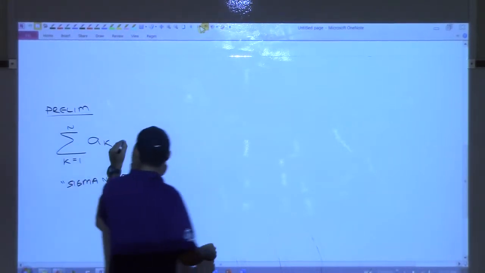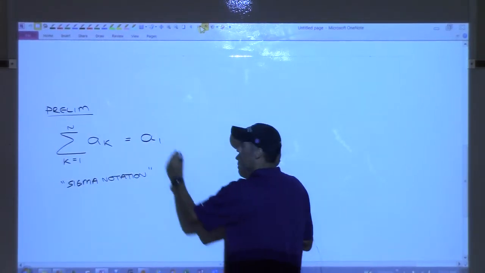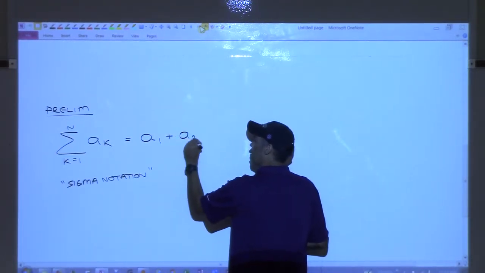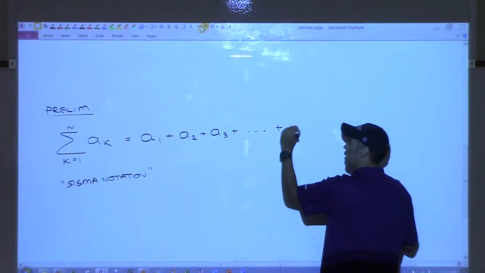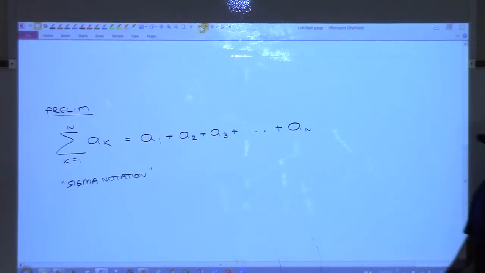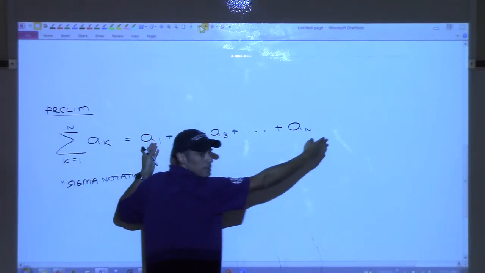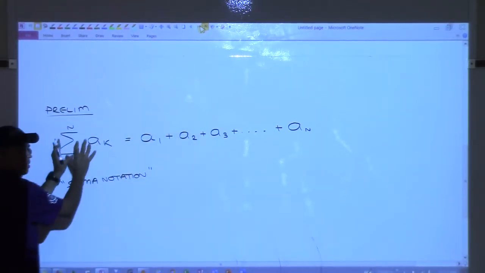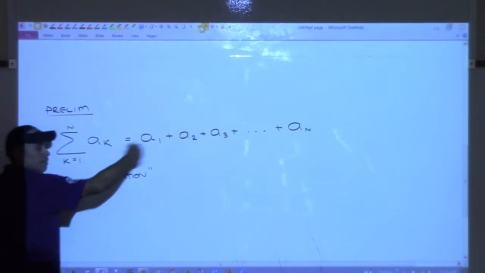So this would be equal to, first I let K be 1, so this would be A subscript 1. Then plus, what's the next one? A subscript 2, plus A subscript 3, plus, and I keep doing this all the way till I get out to A subscript N, and that's when I stop. So instead of writing out maybe 10,000 of these that you want to add up, you can condense it down into a nice little notation like this. This is just notation we use for addition.